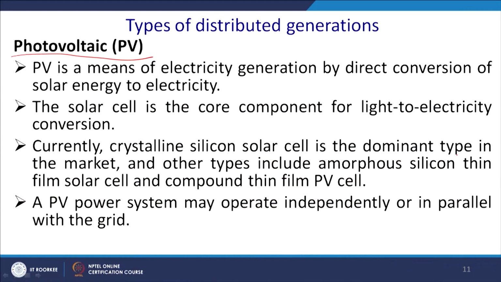So, silicon solar cells dominate the market, and other types include amorphous silicon thin film cells and compound thin film cells. These will have lower efficiency. A PV power system may operate independently or in parallel with the grid, depending on the kind of architecture you are choosing.